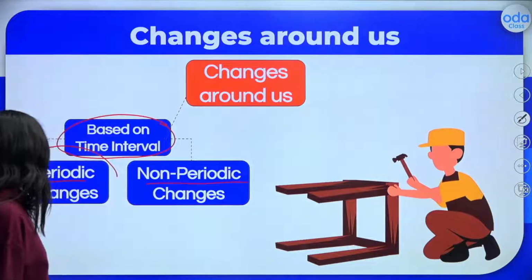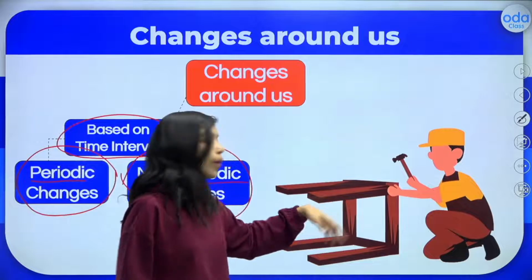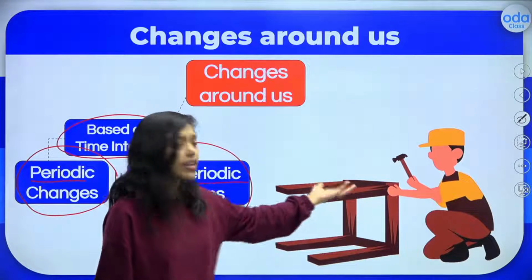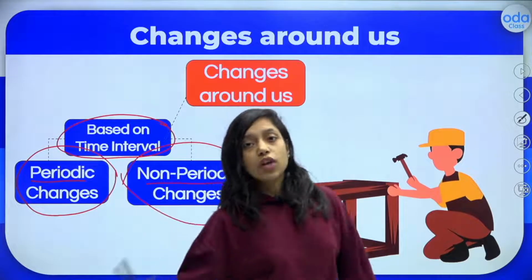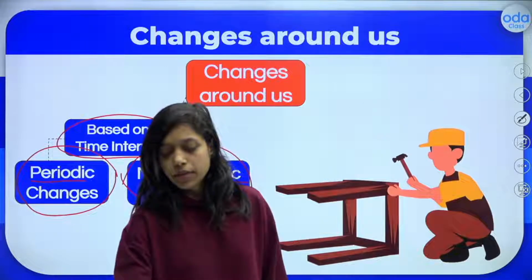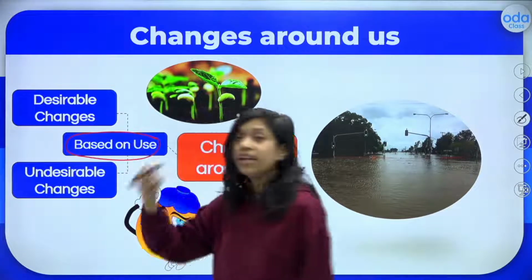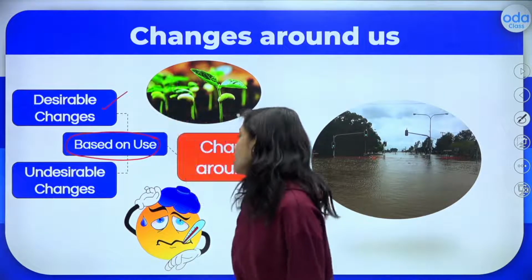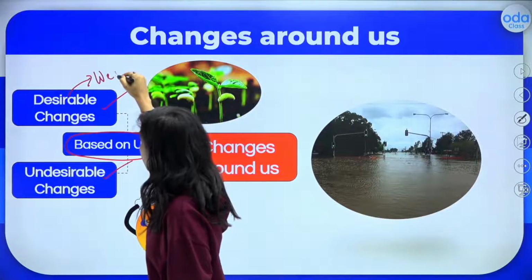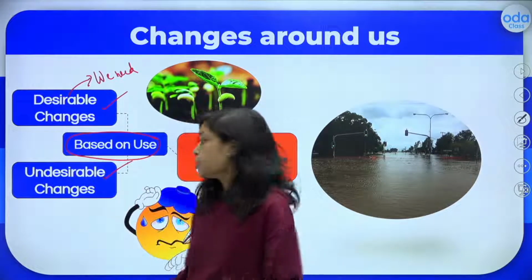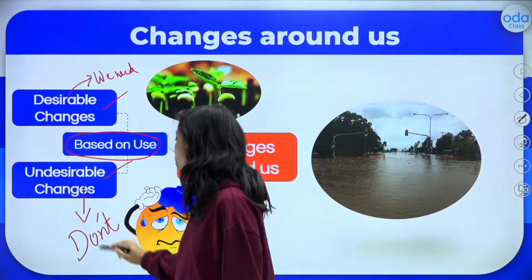So some changes happen in certain period and some changes will not happen. For example, you don't know when you will make a stool or something like that, right? A table or anything, carpenter you can say. So these are all non-periodic changes, but there are some changes which are periodic changes. So this is based on time interval. So now coming to based on our use, based on what we need, right? So some are desirable changes, some are undesirable changes. Desirable changes are the changes which we need. Okay, and undesirable changes are the changes which we don't need, but you can't stop that, right?